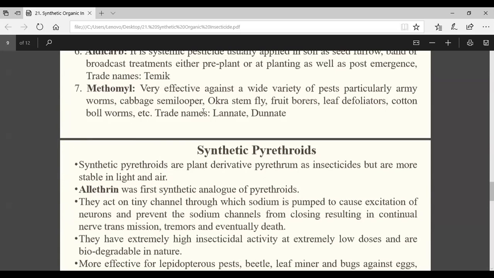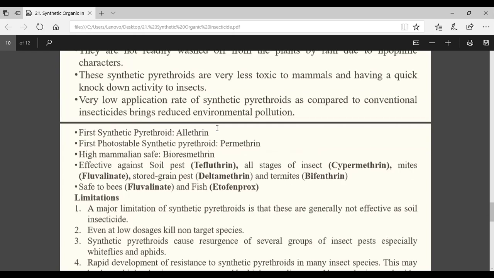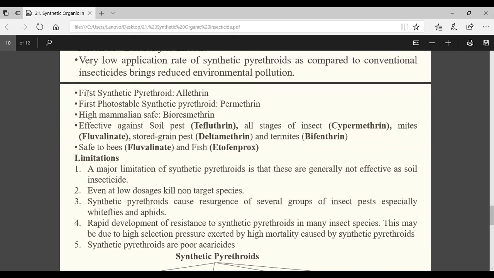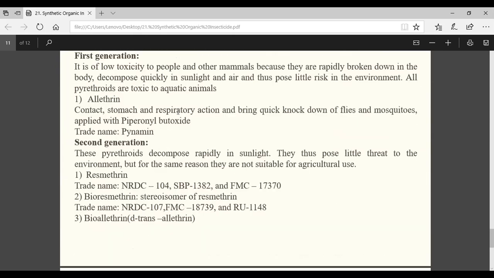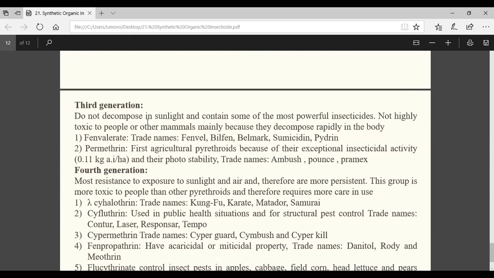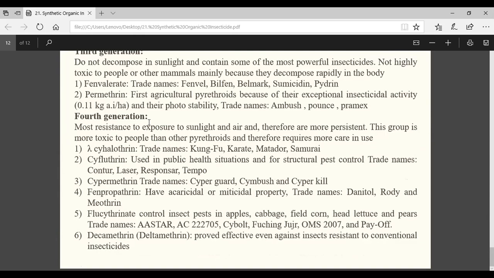In case of synthetic pyrethroids, these things are important: first synthetic, first photostable synthetic, first high mammalian safe, then safe to fish, safe to bees. These things may come. Limitations, advantages, disadvantages are not required. Only first generation, second generation, third generation, fourth generation, and what to leave. Yes or no? Yes, sir.